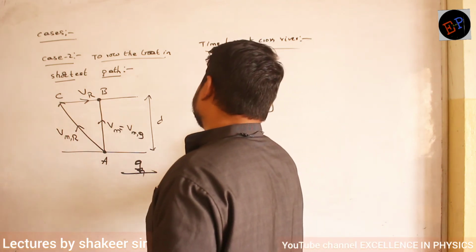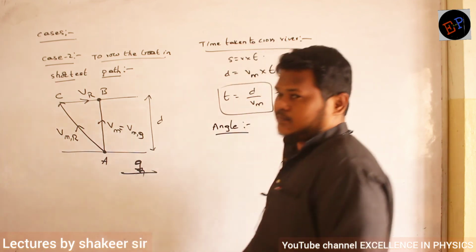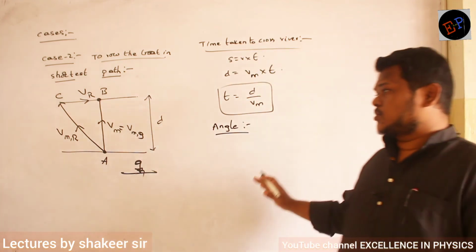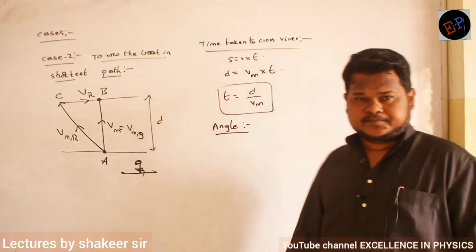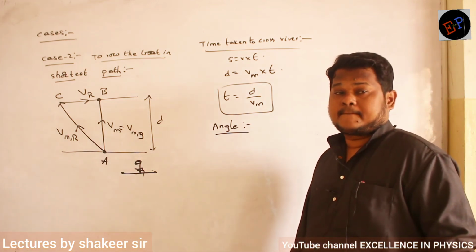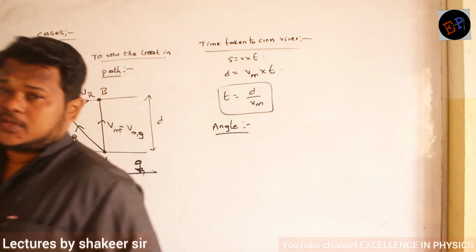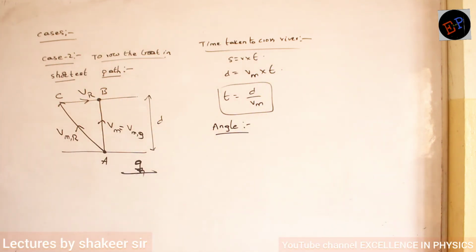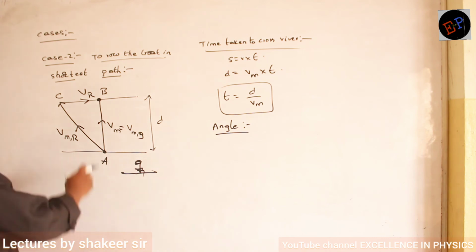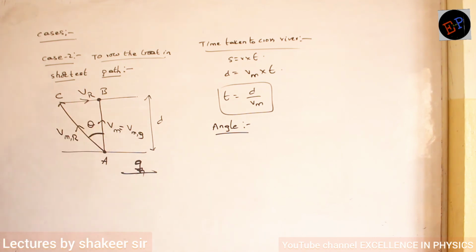Next, the angle at which the person should row his boat. Angle, I want the exact value. At what angle should the person row the boat so that he reaches the opposite point of the river? This is that angle theta. How can I calculate this angle theta?